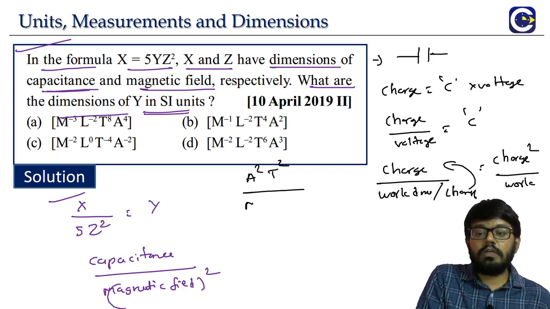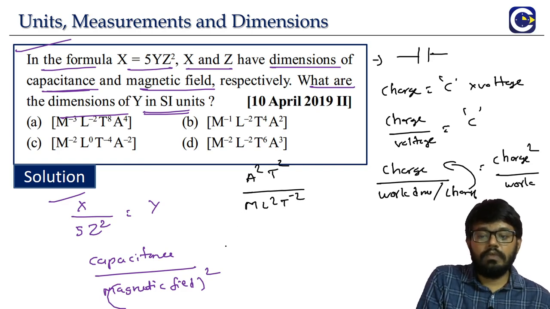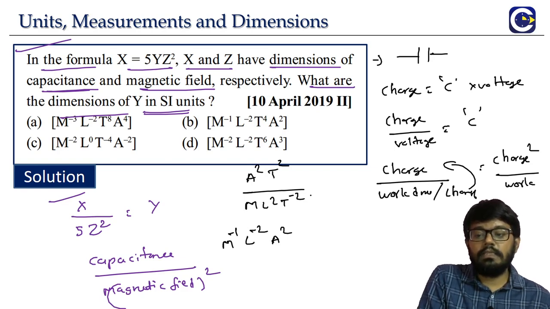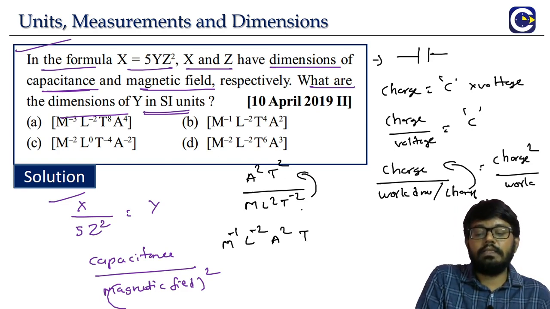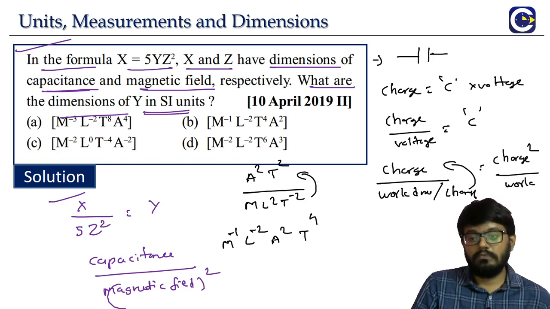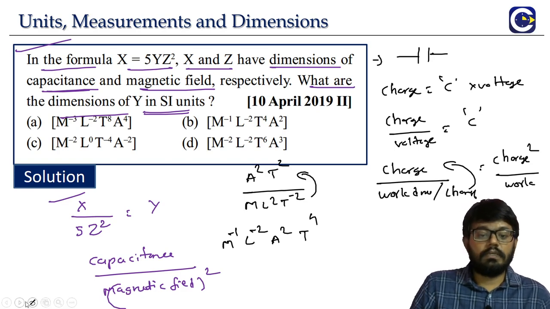Divided by work means ml square T power minus 2. So look at this. What is it finally? m will go to the numerator, m power minus 1, L power minus 2, A square is there. T power minus 2, when we take it up, it will become T power 2. Already there is a T power 2, so totally it is T power 4. This is the dimensions of capacitance.